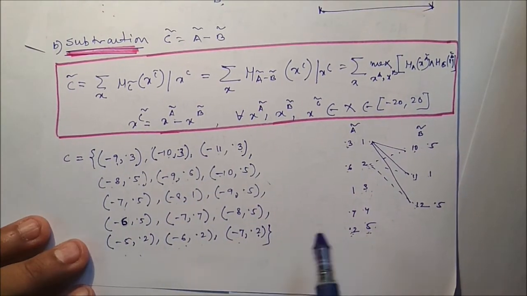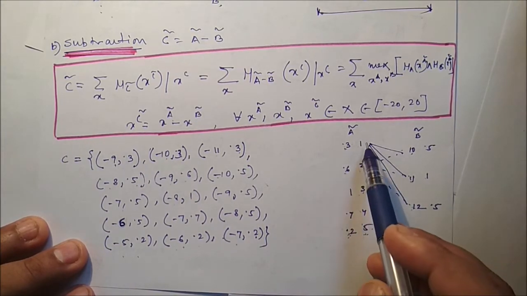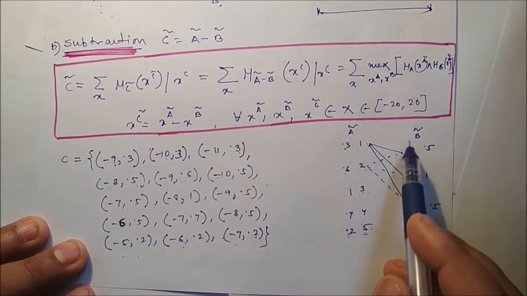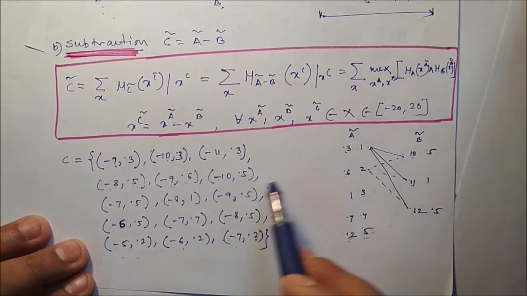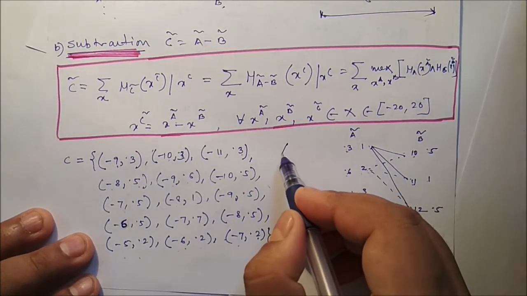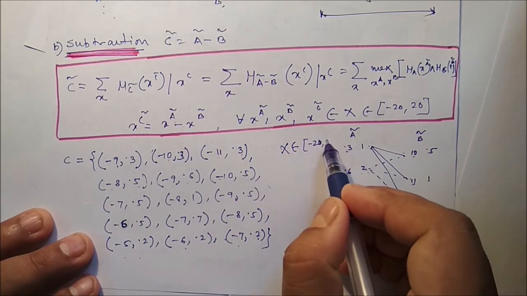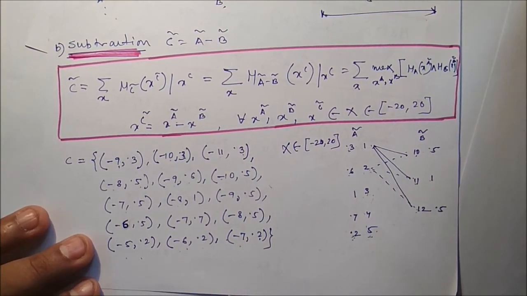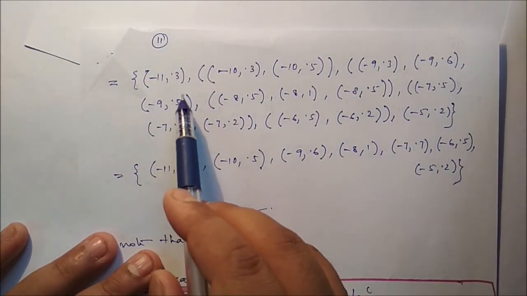So to get A minus B, we have to subtract each and every element of A with each and every element of B. We have to compare the membership values, and we have to select the minimum one. And remember, we have to check whether all the elements are between minus 20 and 20 or not. Next, we arrange the elements in ascending order.